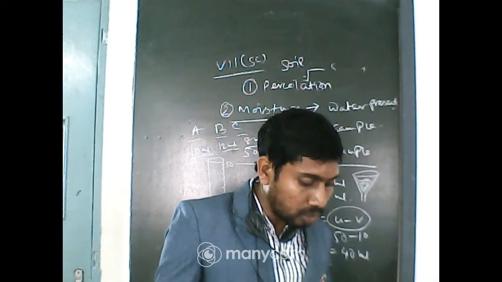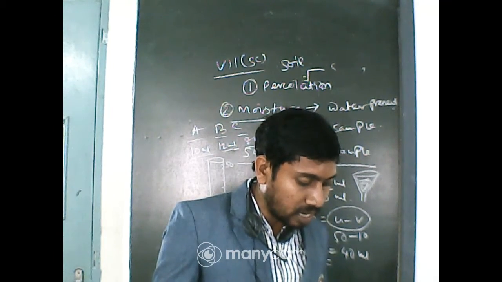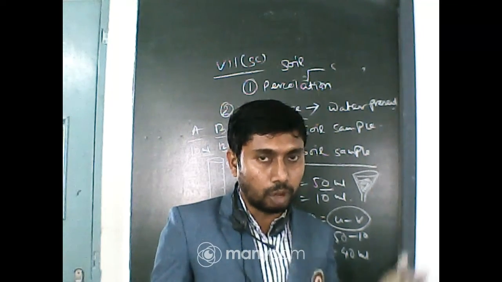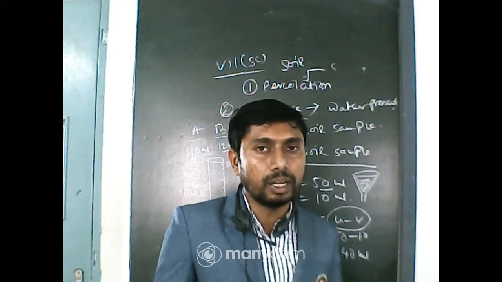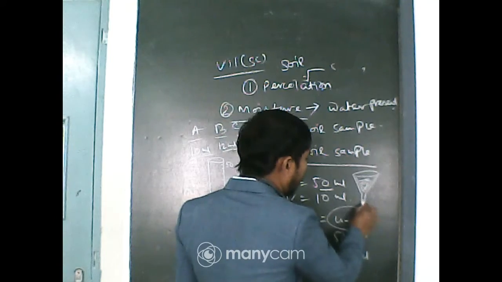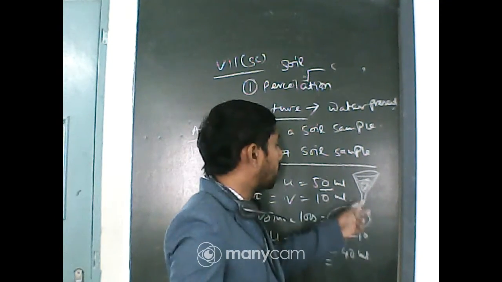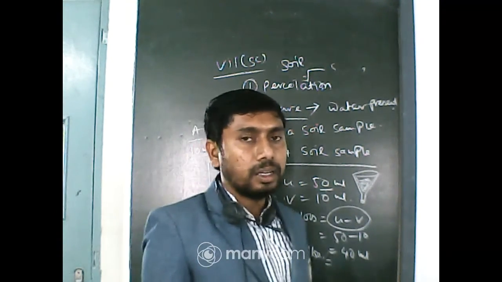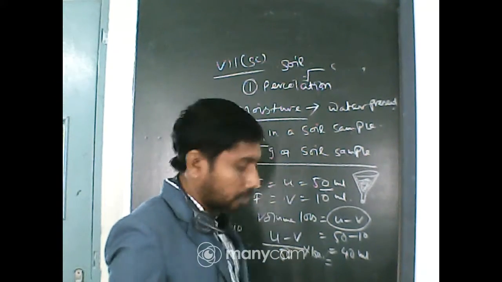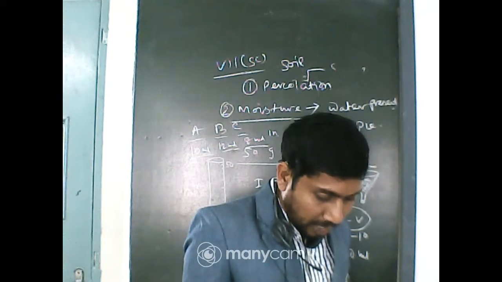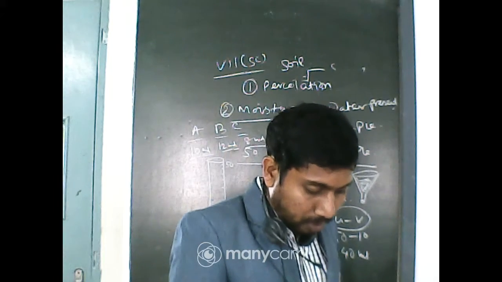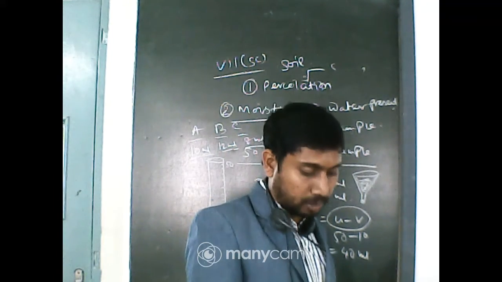Pour water all over the soil, keep pouring water till it starts dripping. Dripping means the water is filtering from the soil layer to the layer below, and it will come through the pipe below. When it drips, stop the addition of water and note the volume of the solution, that is V. In that way we can calculate which soil has the highest percolation rate.